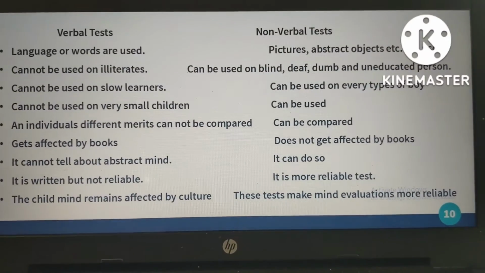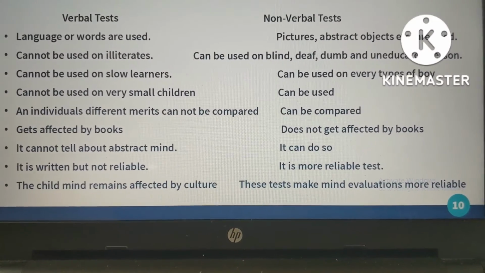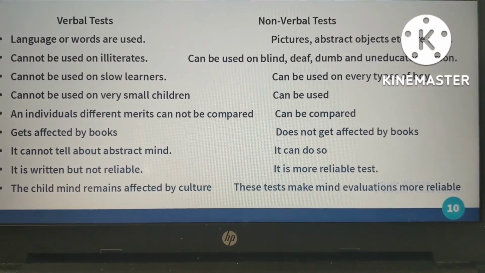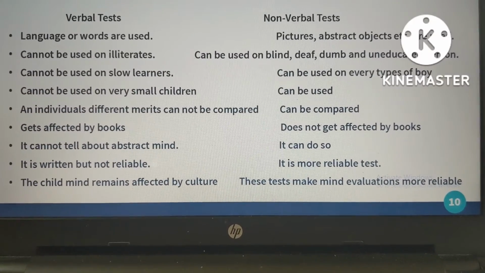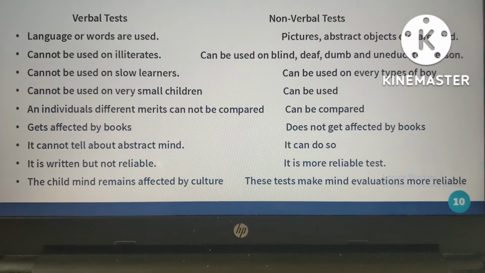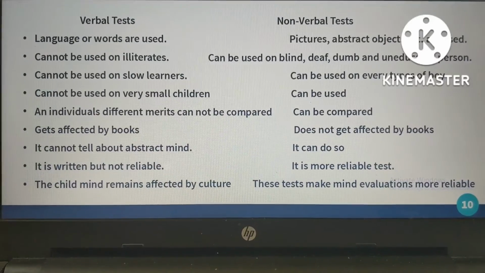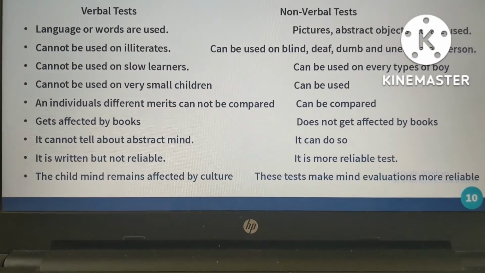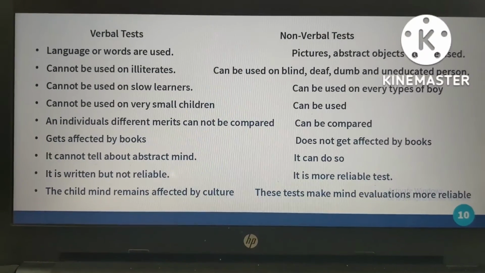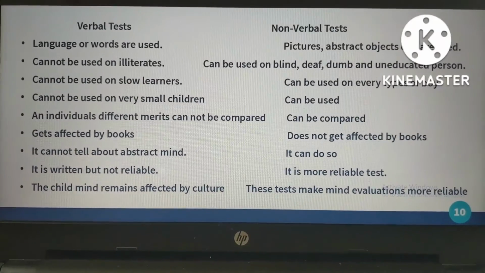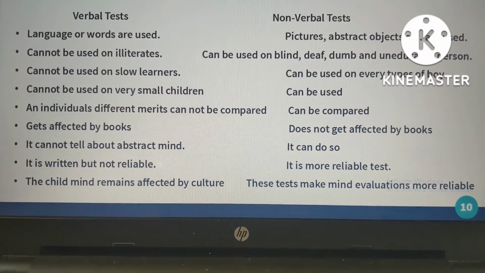The next is that it gets affected by books. In the verbal test, they will refer to so many books, whatever they want, and they start being affected by the books. But in the non-verbal test, they will not be affected by books. The next is that it cannot tell about the abstract mind. Whatever is going on in their mind, we cannot understand by the verbal test. But in the non-verbal test, we can know their imagination, their thinking, whatever is going on in their mind, because they only have to see the image and answer it.